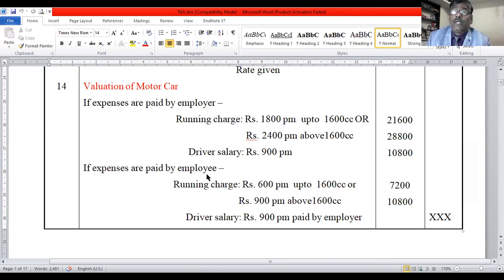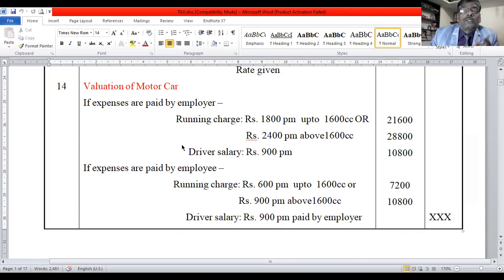If expenses are paid by the employee, small car 600 into 12 is 7,200, and big car 900 per month, 900 into 12 is 10,800. And if a driver is provided by the employer, then add 900 into 12. This is the value of the car.